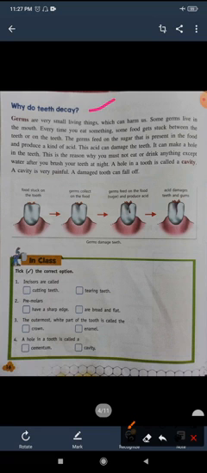Now, why do teeth decay? The pronunciation of decay is "decay". What do you mean by decay? Decay means rottenness, and destruction, you can say. This decay means rottenness, destruction.